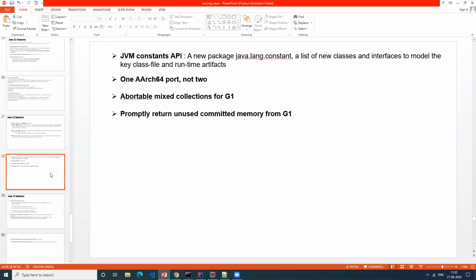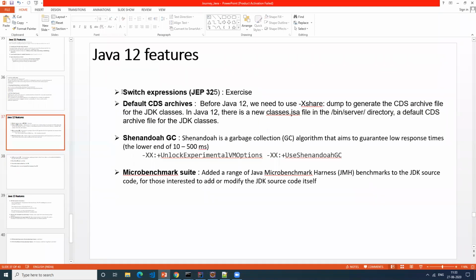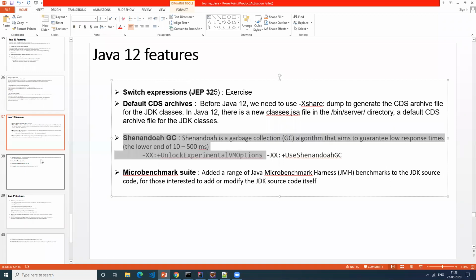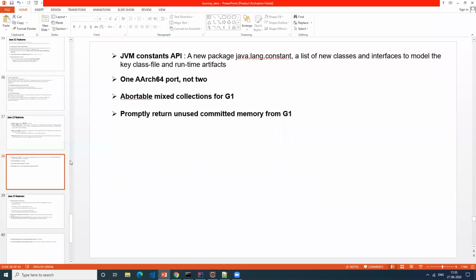So majorly in Java 12, the switch statement is one important thing, and the second one is the Shenandoah garbage collector, the new garbage collector that they added. These two are major things. And one minor update is they added a new package called java.lang.constant. This is a new package that they have added in Java 12.